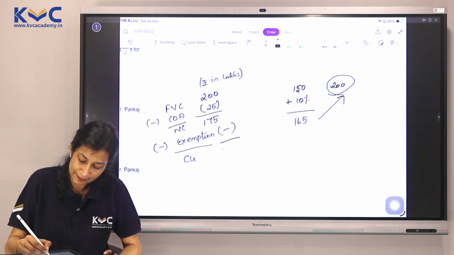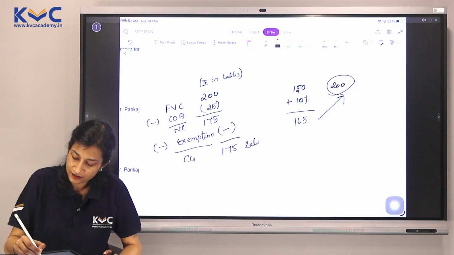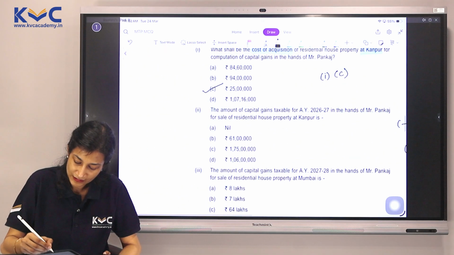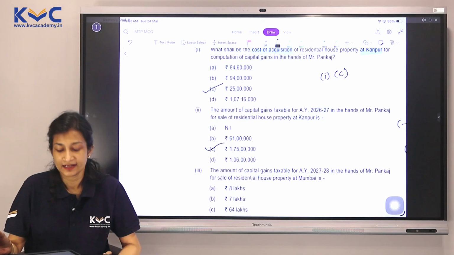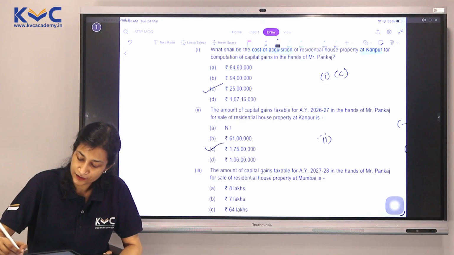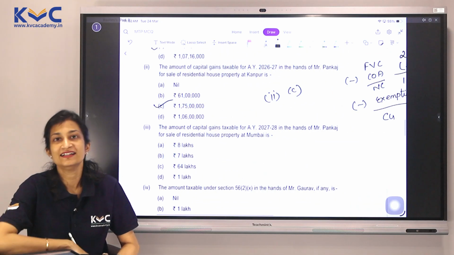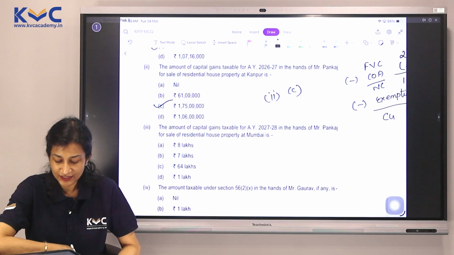So the capital gains is still 175 lakhs only. We do have this one as the answer here. So it is 2C. Yes? Let's take up the next one.